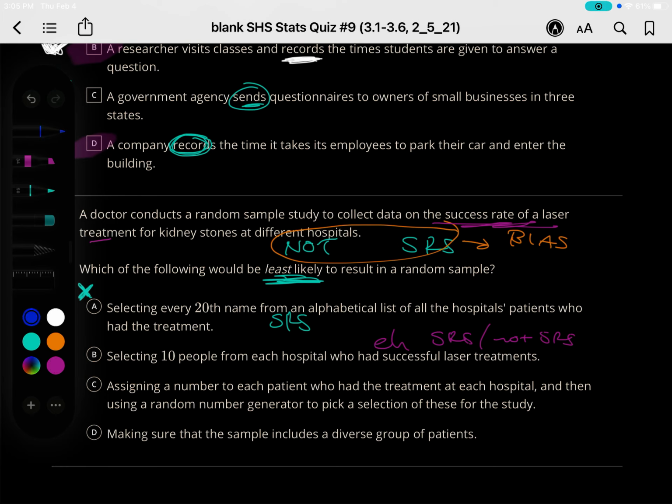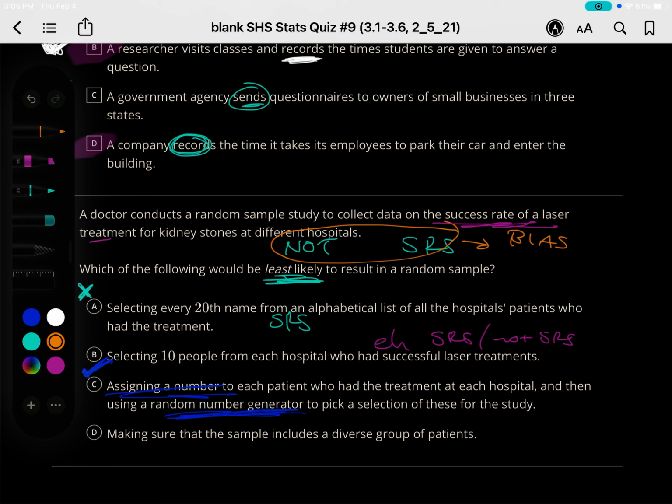C, assigning a number to each patient who had the treatment at each hospital, and then using a random number generator to pick a selection of these from the study. So with a random number generator, each person gets one. That looks good.